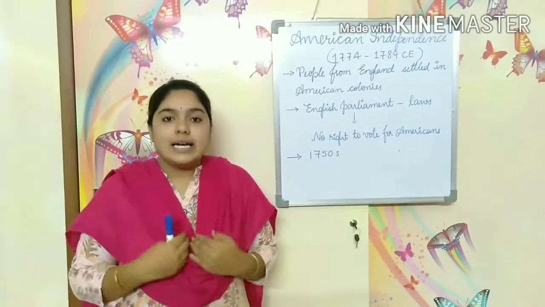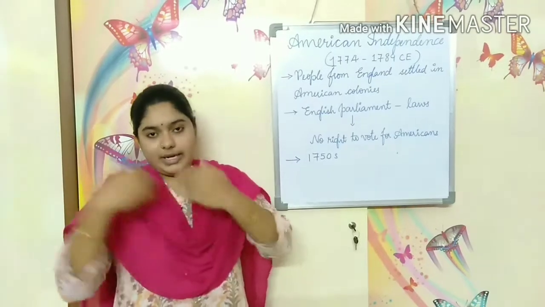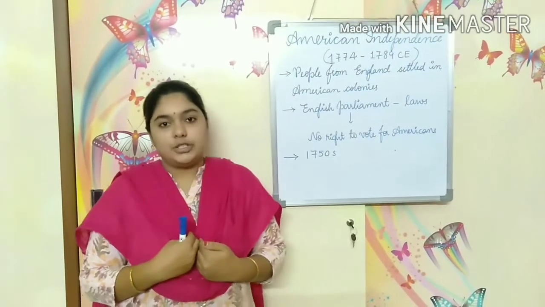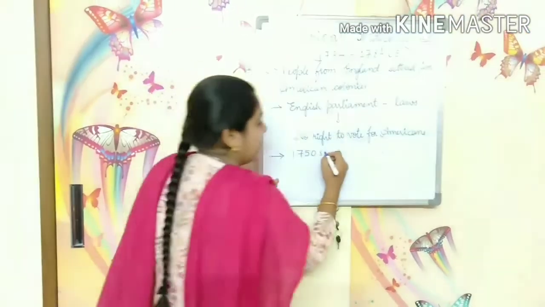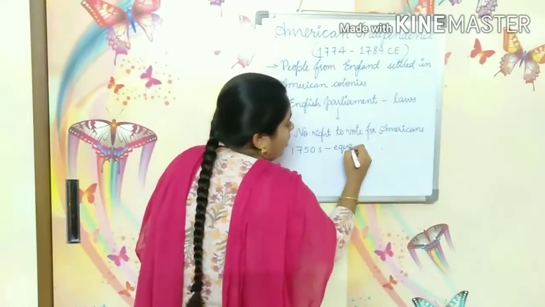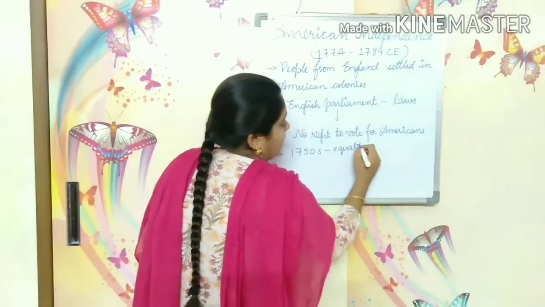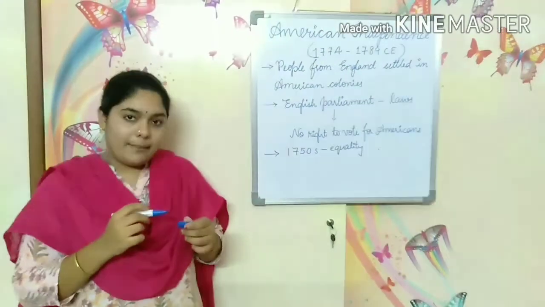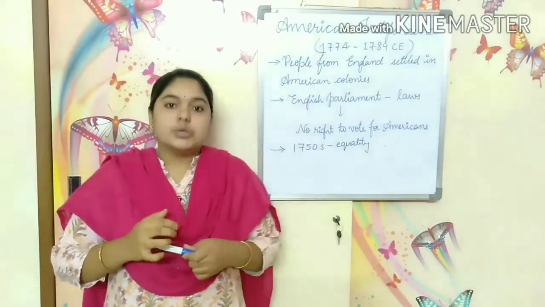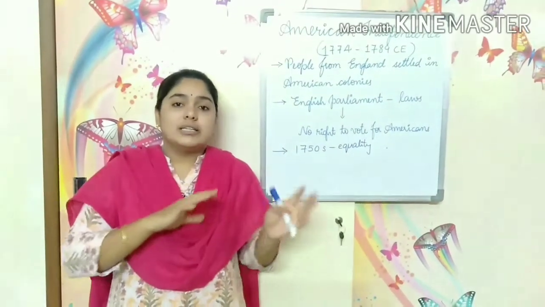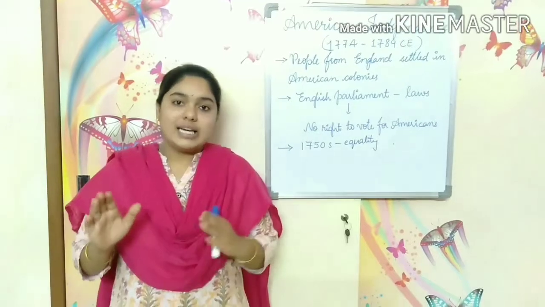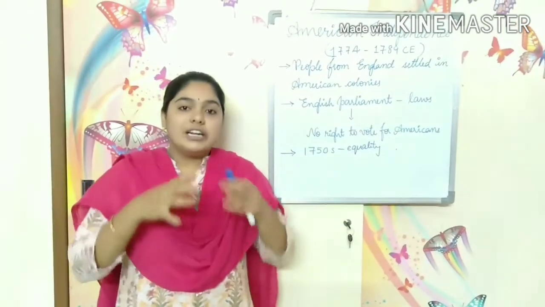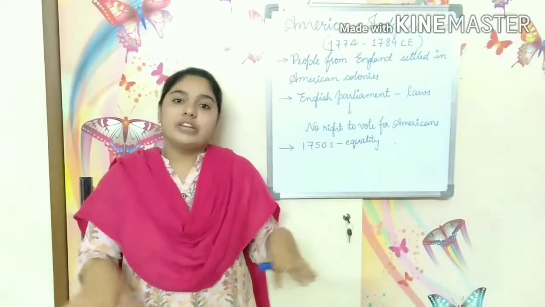Equality means treating others as equal to you. So there existed equality among all the sections of people living in those American colonies. Also, there were different sections of people. Most of them were Christians, but they were different sections of Christians.